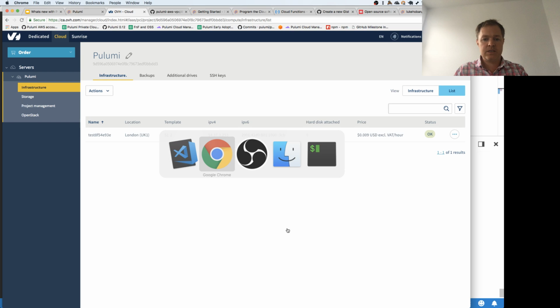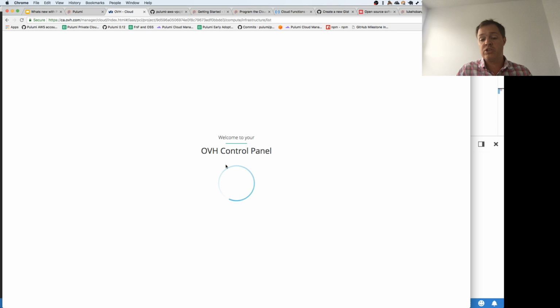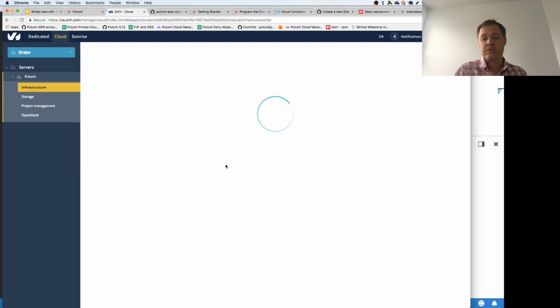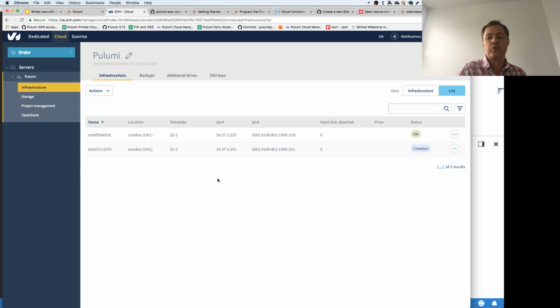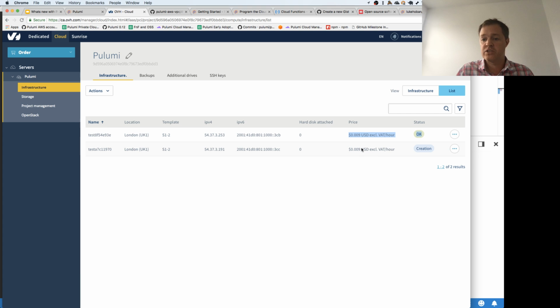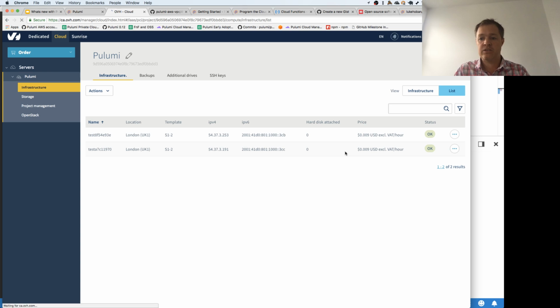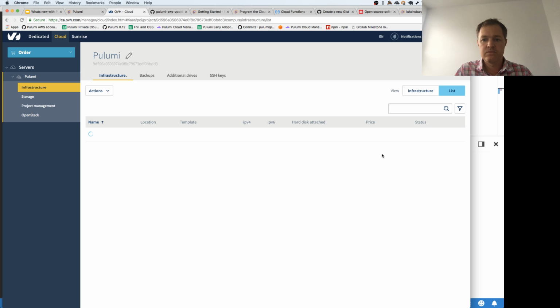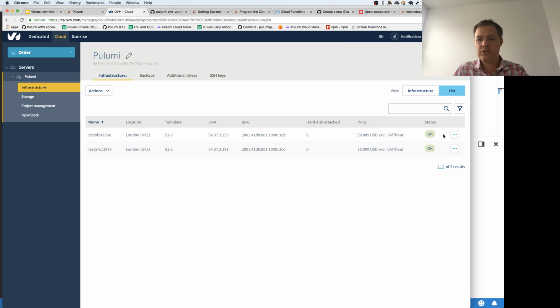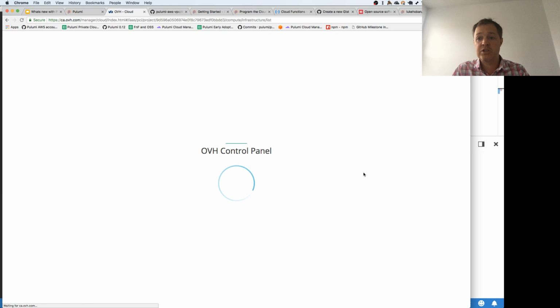And in fact, if we come over here, we may be able to even see Pulumi actually does, by default, when it replaces things, it creates before it deletes. And so that means that we'll make sure that the new one is up and running correctly before we tear down the old one. This helps to prevent downtime. And so in this case, we see that the old one is running just fine, and the new one is still in creation. And so this will then become okay, and now we should start seeing this one delete. If I refresh again, it should be in deleting mode. I don't know how quickly OVH updates the status of these things, but we should see it disappear in just a second.